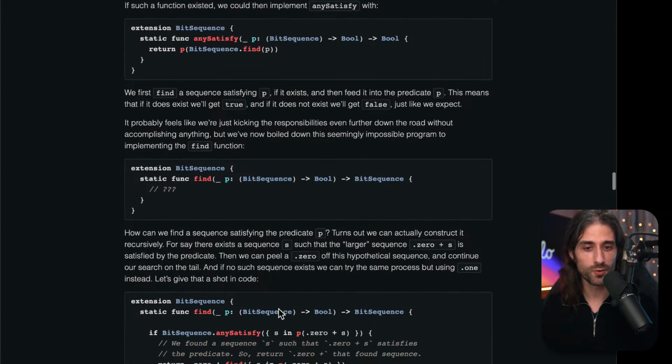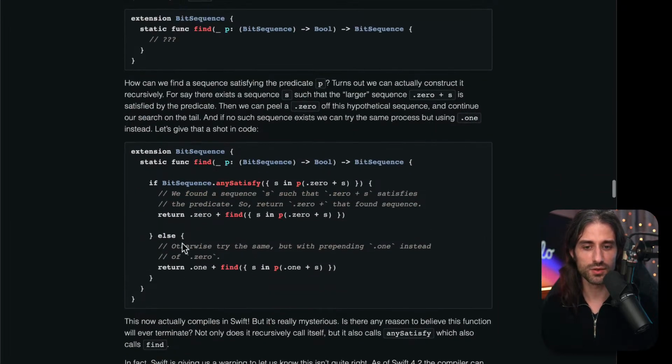So how can we find a sequence satisfying the predicate P? It turns out we can actually construct it recursively. Say there exists a sequence S such that the larger sequence 0 plus S is satisfied by the predicate, then we can peel a 0 off this hypothetical sequence and continue our search on the tail. And if no such sequence exists, we can try the same process but using 1 instead. So let's give it a shot in code.